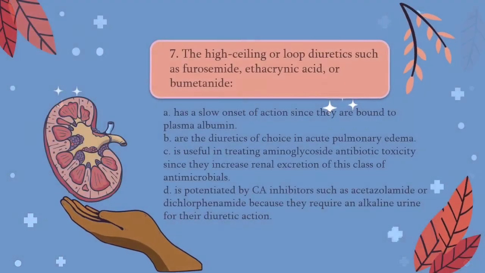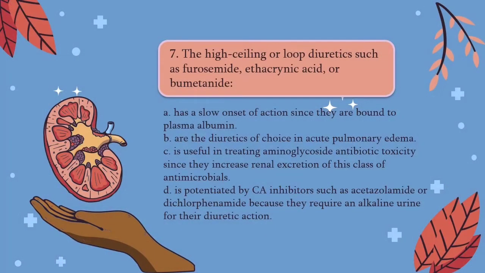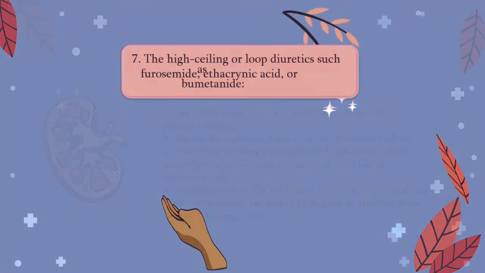For 7, we have the high ceiling or loop diuretics such as furosemide, ethacrynic acid, or bumetanide. A. Has a slow onset of action since they are bound to plasma albumin. B. Are the diuretics of choice in acute pulmonary edema. C. Is useful in treating aminoglycoside antibiotic toxicity since they increase renal excretion of this class of antimicrobials. D. Is potentiated by CA inhibitors such as acetazolamide or dichlorphenamide because they require an alkaline urine for their diuretic action.